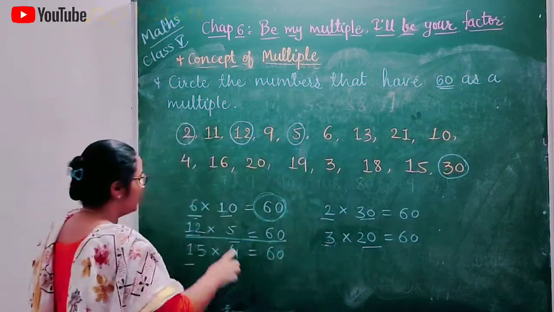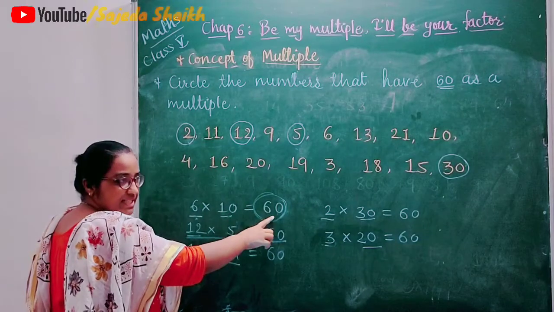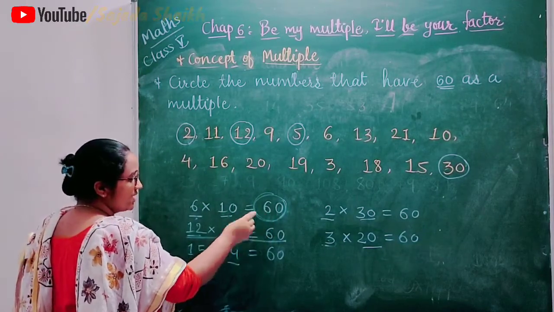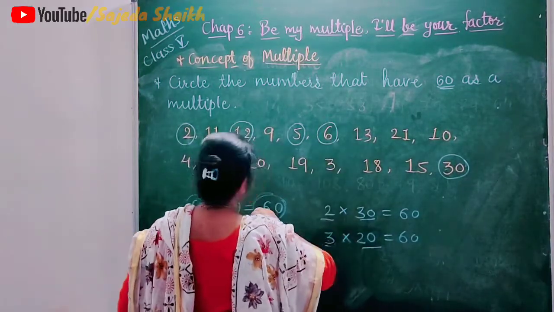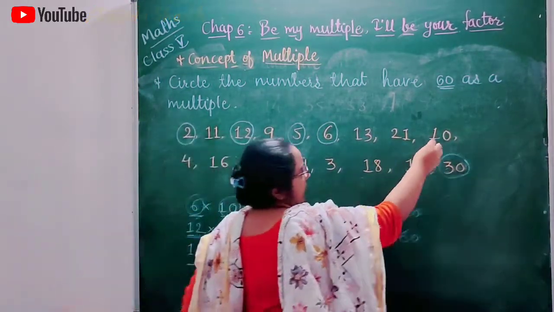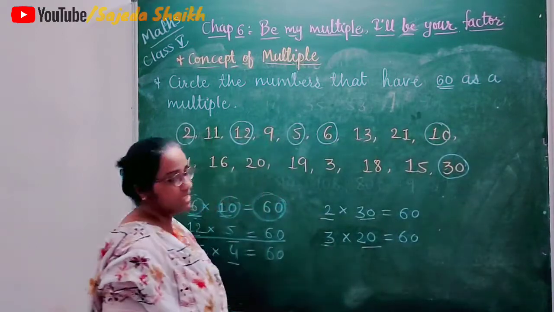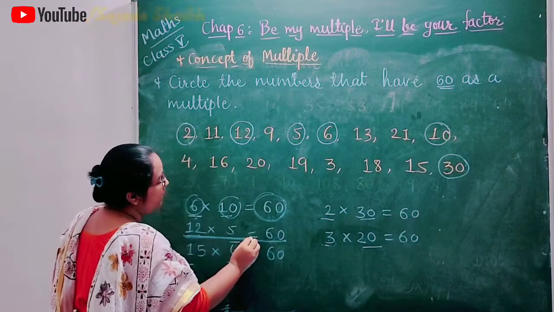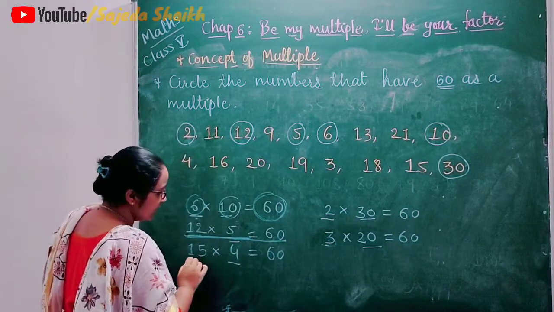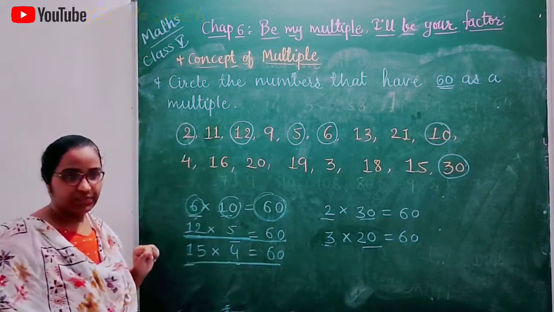Next is 6. Here we have written 6 10s are 60. So here also 60 is a multiple of 10 and 6. So we put the circle on 6 and on 10. Next one, 12 5s are 60, that is done. Okay, next is 15 4s are 60.